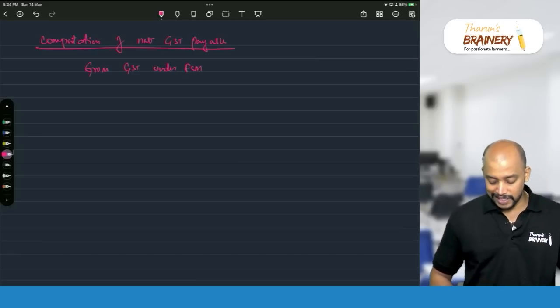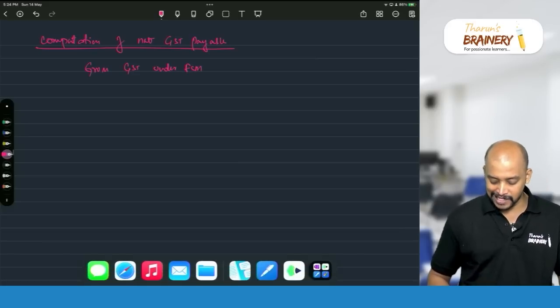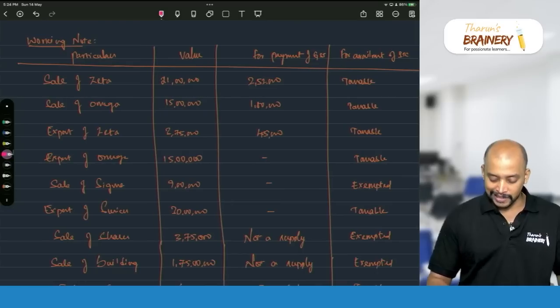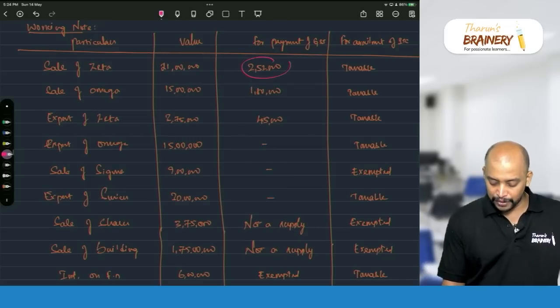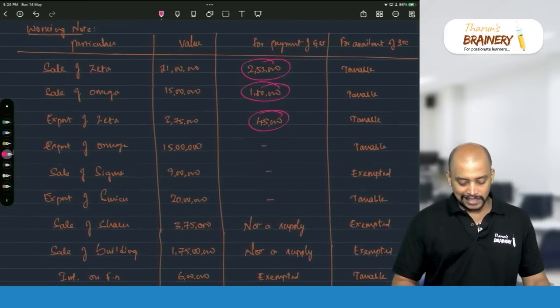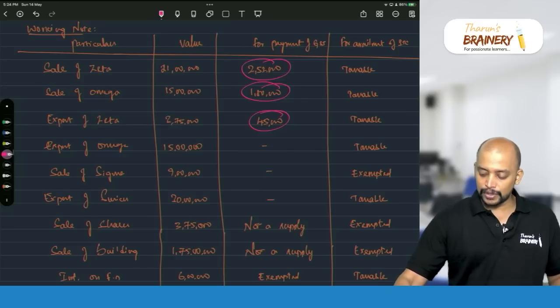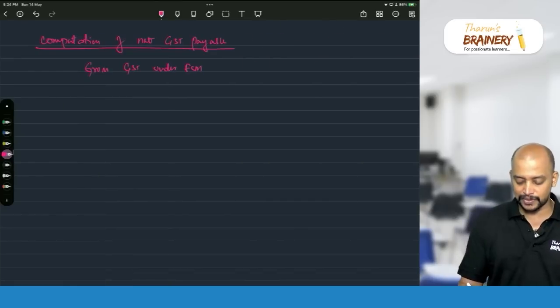So what is the gross GST under FCM? FCM liability already we computed here in the table. So for payment of GST, 2,52,000, 1,80,000 and 45,000 is the GST payable. 2,52,000 plus 1,80,000 plus 45,000, that will be 4,77,000.